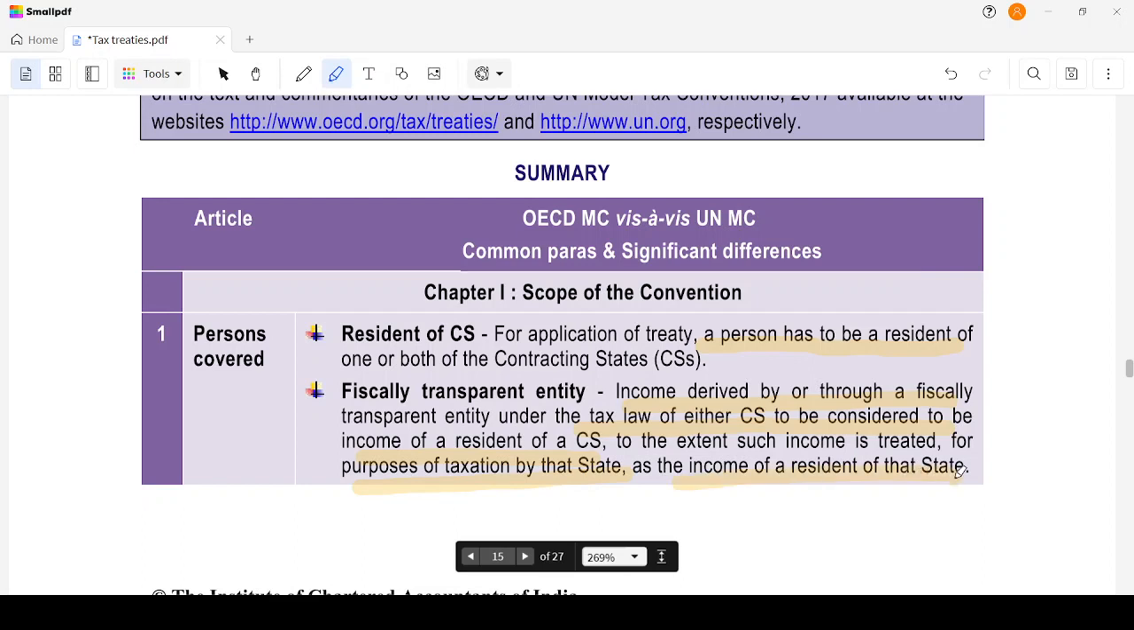For example, if a non-resident has a house property in India from which he derives rental income, then that rental income is accruing or arising in India, and thereby it is taxable in India, right? So, like that, whenever a transaction occurs in a contracting state, then such a resident should be liable to tax for such income. That is known as a fiscally transparent entity.